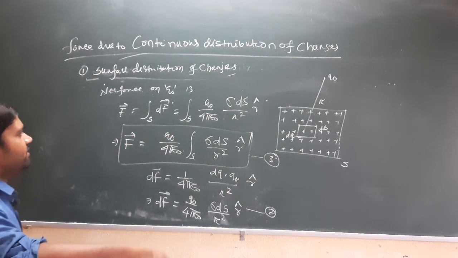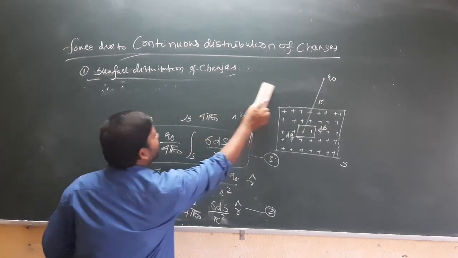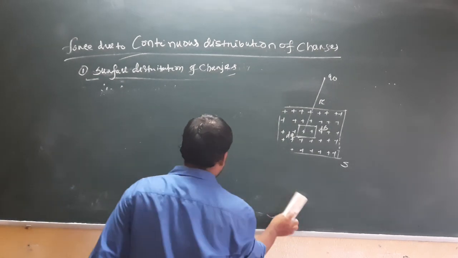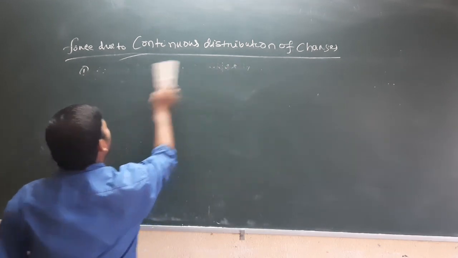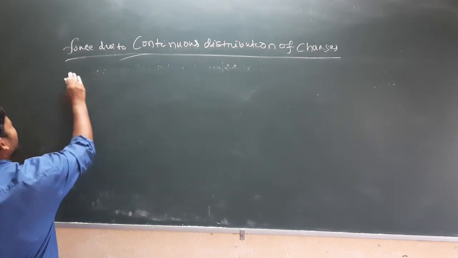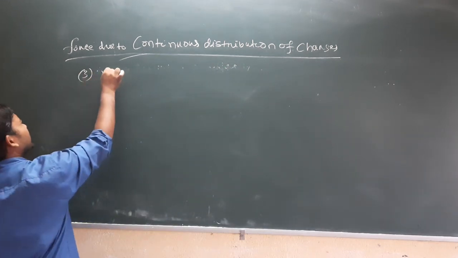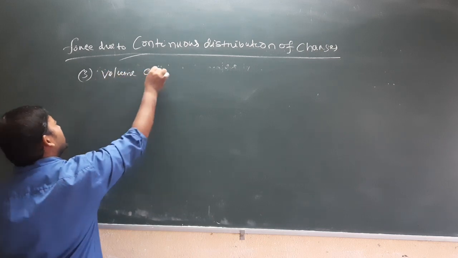Understand? The third thing is force due to a volume charge distribution. Number 3, that is volume charge distribution.